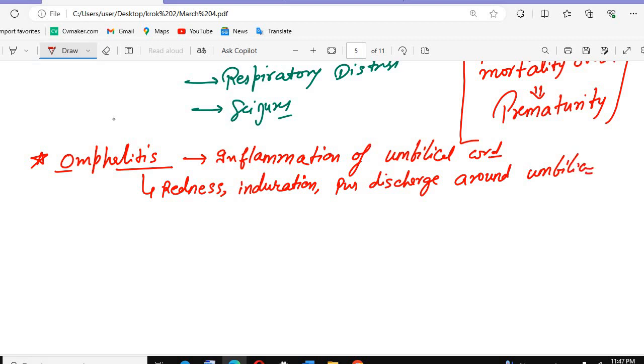So that is the omphalitis. Remember, omphalitis can also lead to redness, induration, and pus discharge, and this pus can convert into systemic infection, that is neonatal sepsis. Omphalitis, conjunctivitis, and oral thrush are the superficial infections.